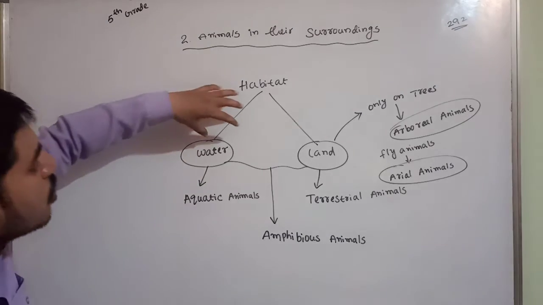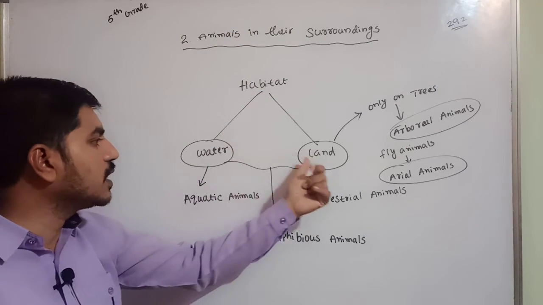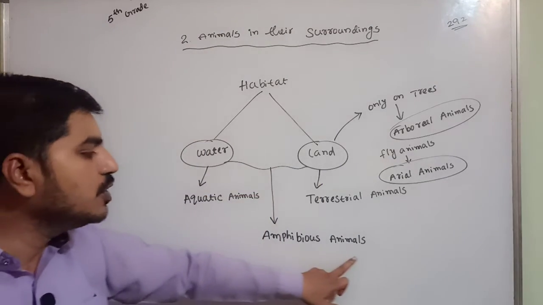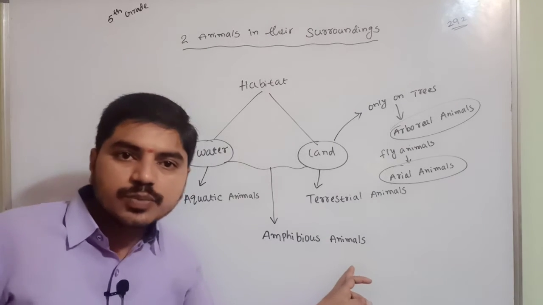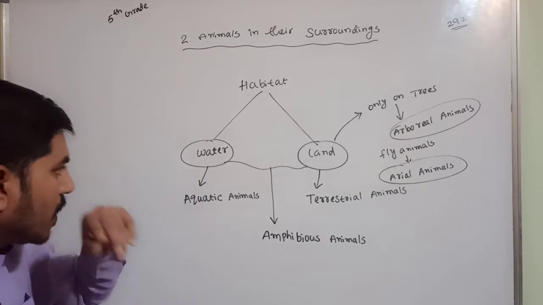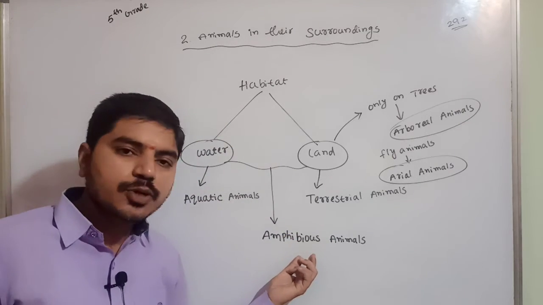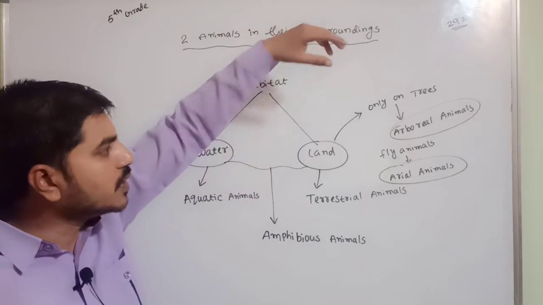So some animals live on both water and land. These kinds of animals we call amphibious animals. So there are aquatic animals, terrestrial animals and amphibious animals, and there are some other categories of animals also.